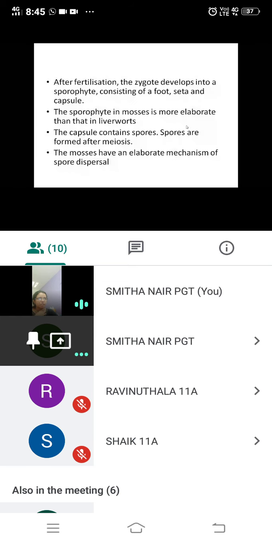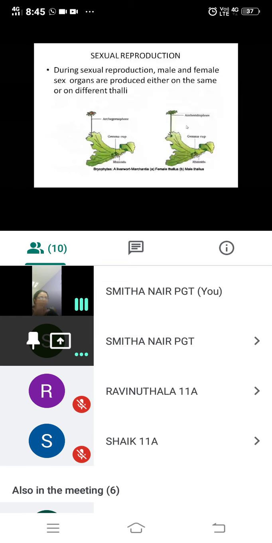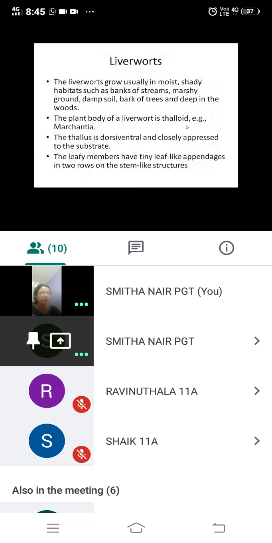We'll go through it again. So liverworts, where are they found? They are found in what type of habitat?